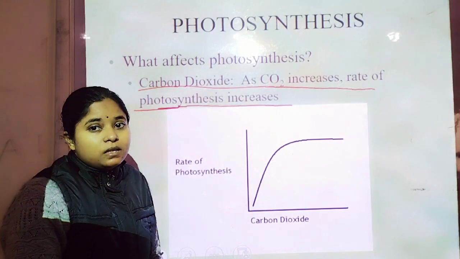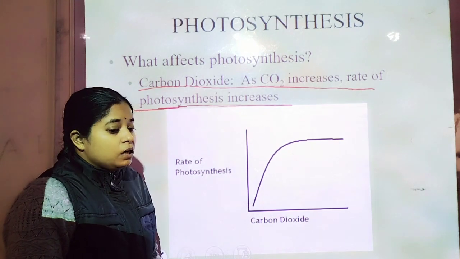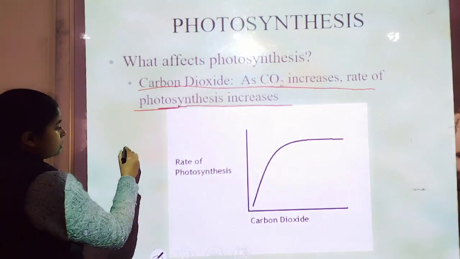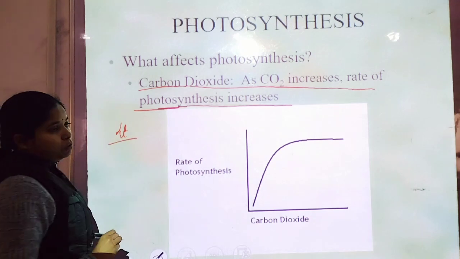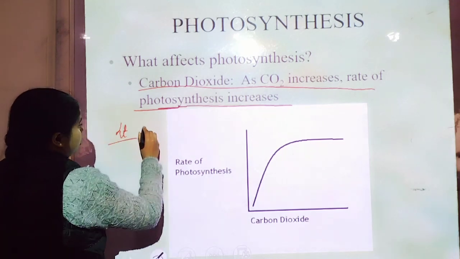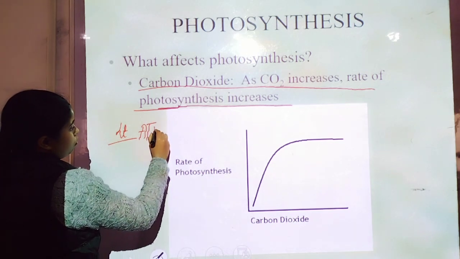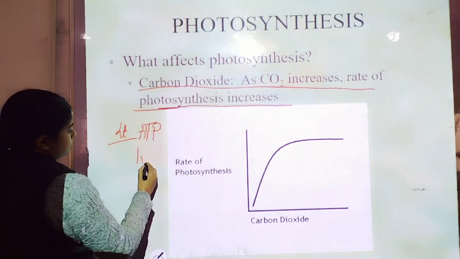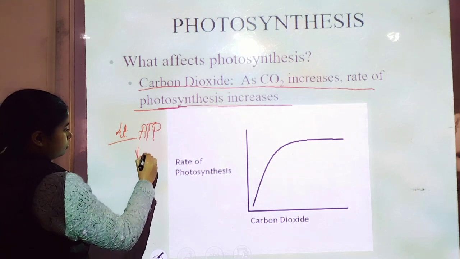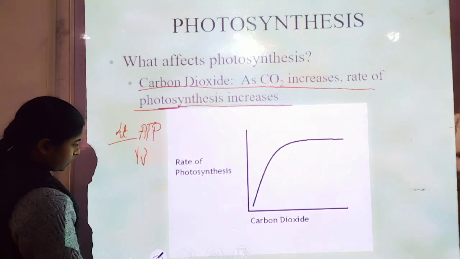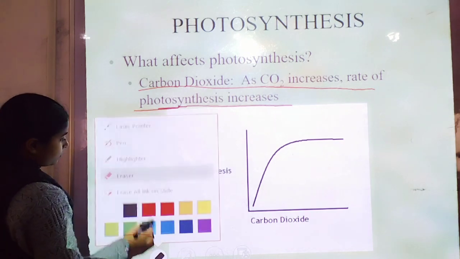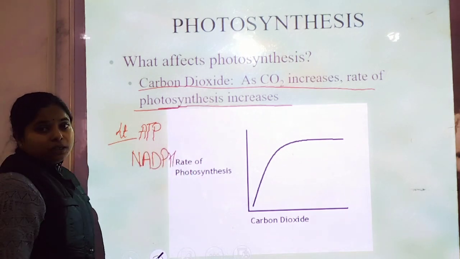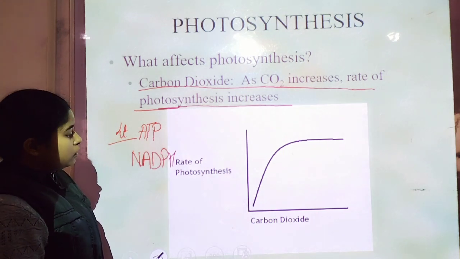If we compare light intensity and carbon dioxide, both increase the photosynthesis process, because in the Z scheme, light is responsible for the emission of electrons, and through the light harvesting complexes finally ATP and NADPH2 H plus are synthesized in the presence of light.